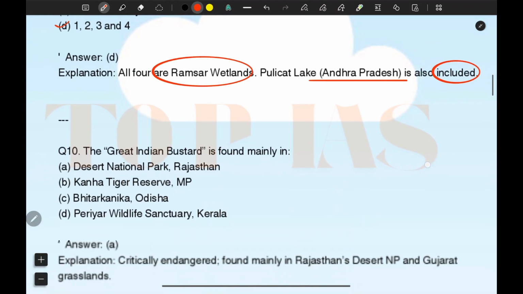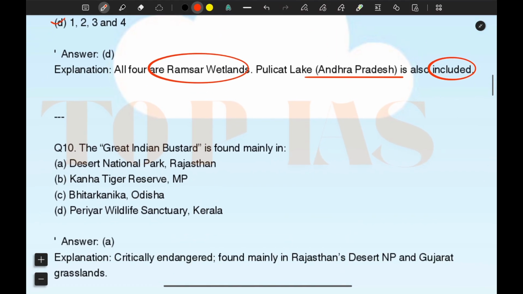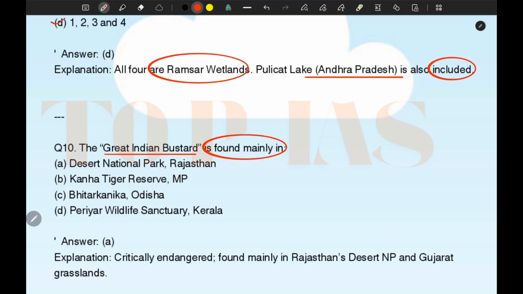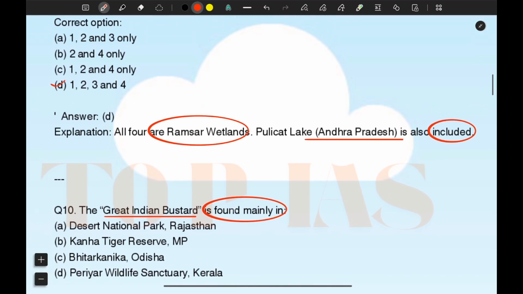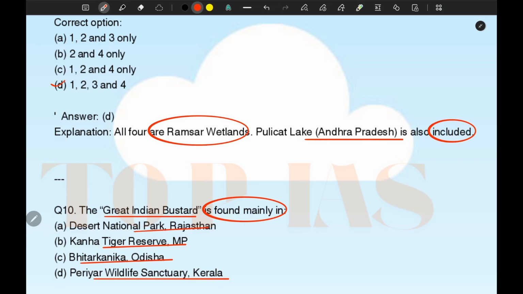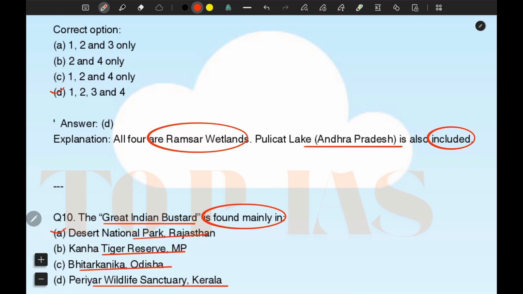And let's see another question. Great Indian Bustard is found mainly in Desert National Park Rajasthan, Kanha Tiger Reserve MP, Bhitarkanika Odisha and Periyar Wildlife Sanctuary. So answer of this question is A, Desert National Park Rajasthan, Great Indian Bustard.